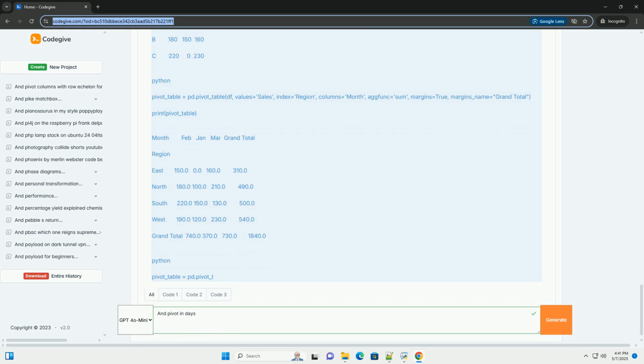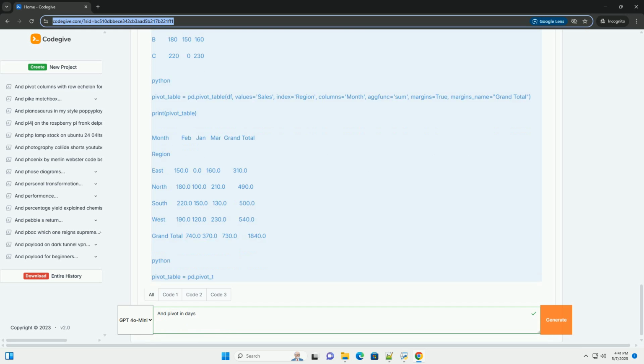8. Multiple aggregation functions. You can use multiple aggregation functions in your pivot table. To do this, pass a list of function names or functions to the aggfunc parameter. Output.